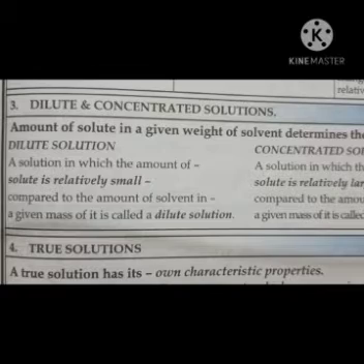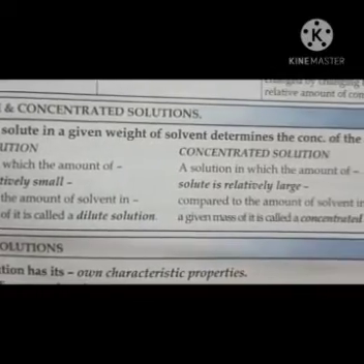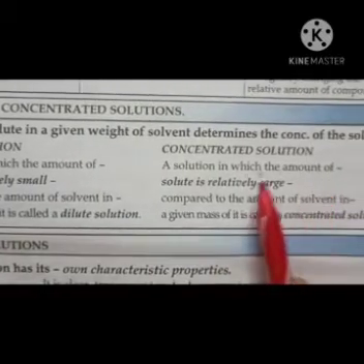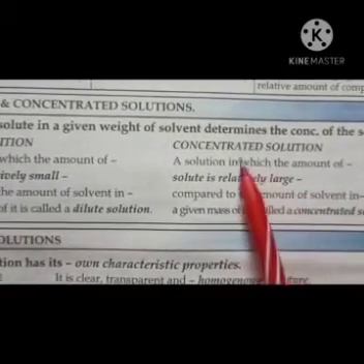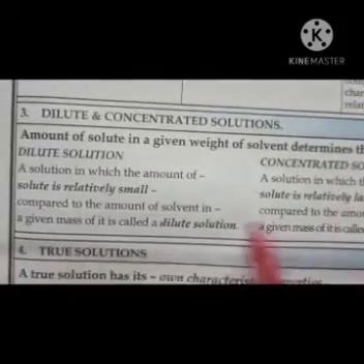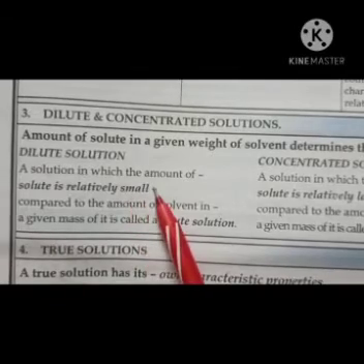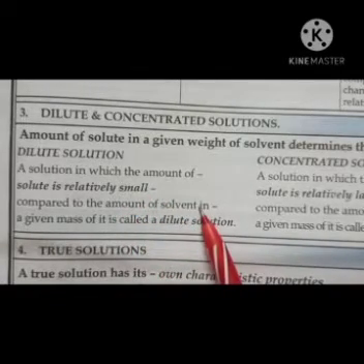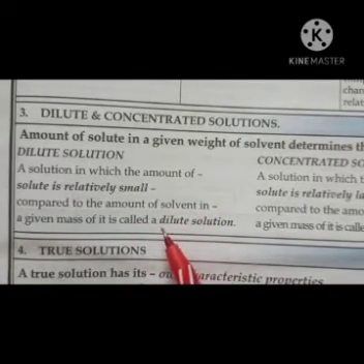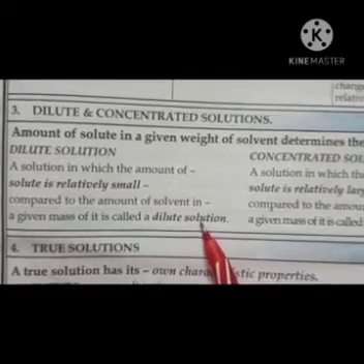Dilute solution. But if you take 1 cup of water and add 6 spoons of sugar in it, then it is called what? Concentrated solution. Means a solution in which the amount of solute is relatively large is called a concentrated solution. And the solution in which the amount of solute is relatively small compared to the amount of solvent in a given mass of it is called a dilute solution.